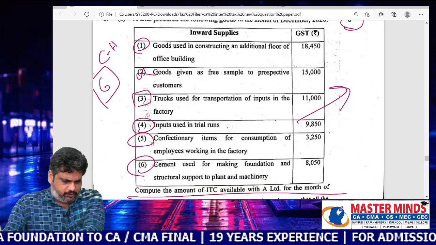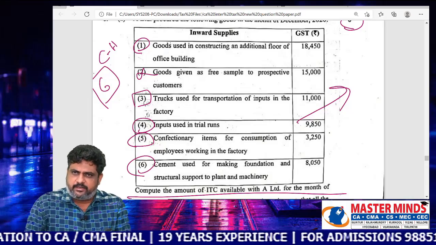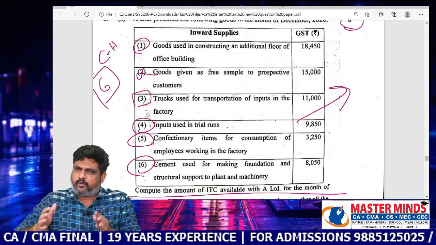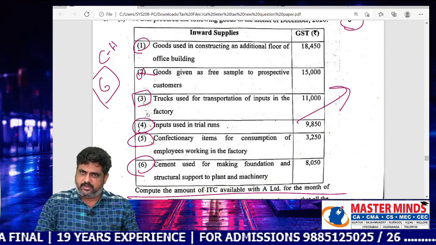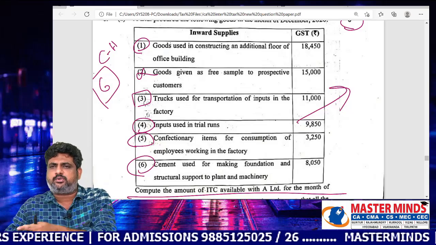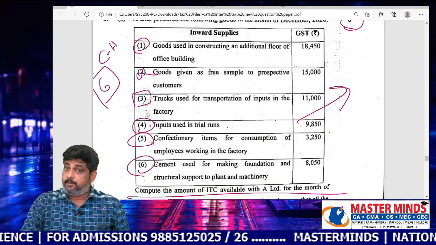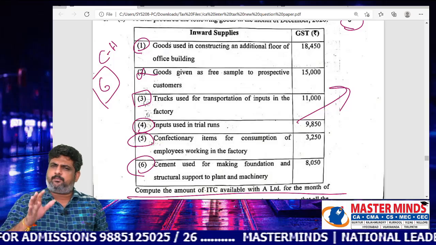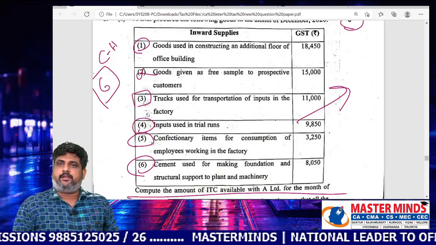For slip test, you will refer to the same book. For unit test, you will refer to the same book. For quarterly exams, you will refer to the same book. For half yearly, you will refer to the same book. For final exams also, you will refer to the same book. But in CA Inter, many students will do it in a different way.